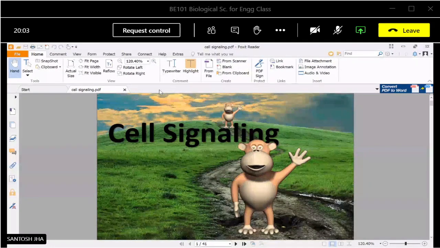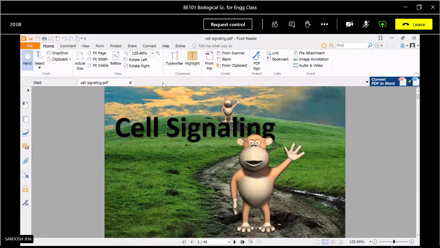Signal transduction or cell signaling, and some mechanisms of hearing, mechanism of vision, as well as some circadian rhythm-like physiological phenomena. So today we will discuss some brief about cell signaling.